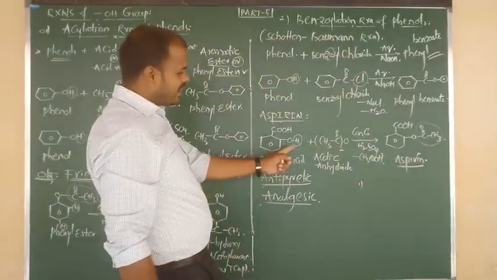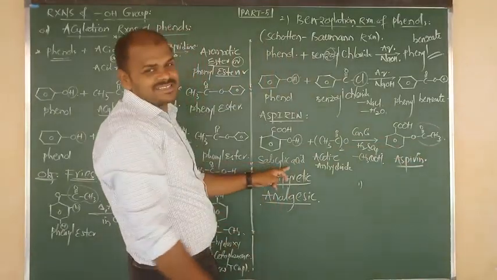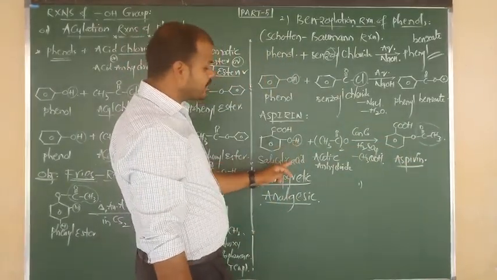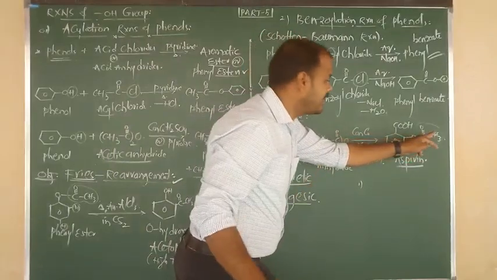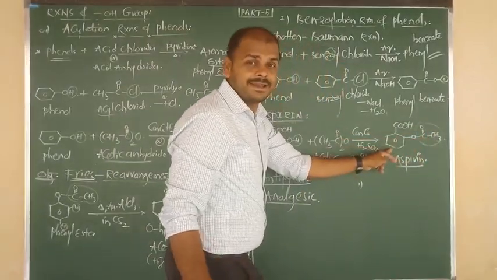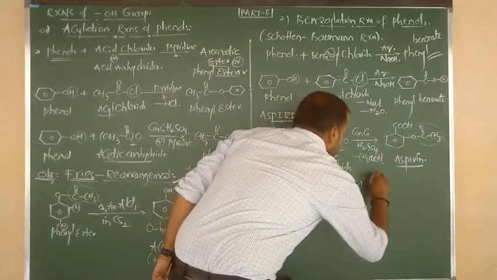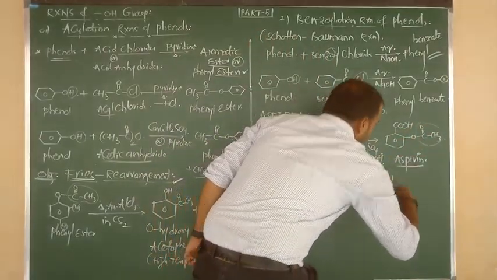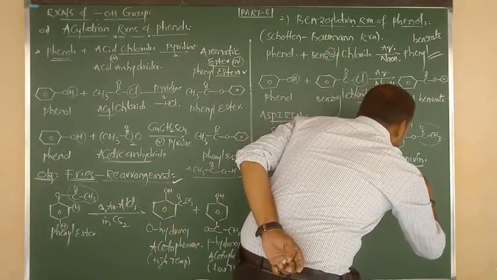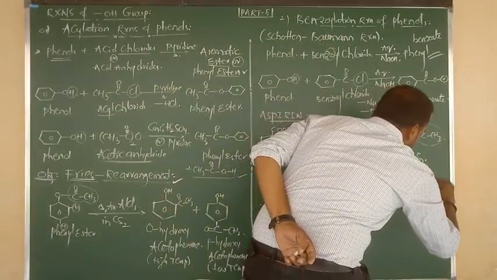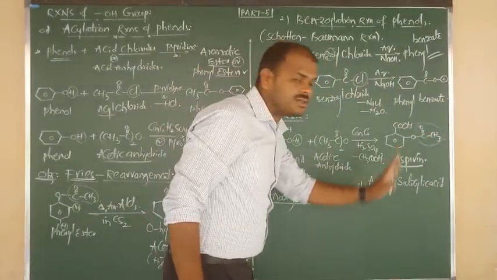See there, H, here acyl. But the remaining groups are the same. So we can say salicylic acid. If there is H, it is salicylic acid, but the place of H is replaced by what? Acyl. So we can say acyl salicylic acid, and we can say acetyl salicylic acid. So the chemical name of aspirin is acetyl salicylic acid, or we can say acyl salicylic acid.